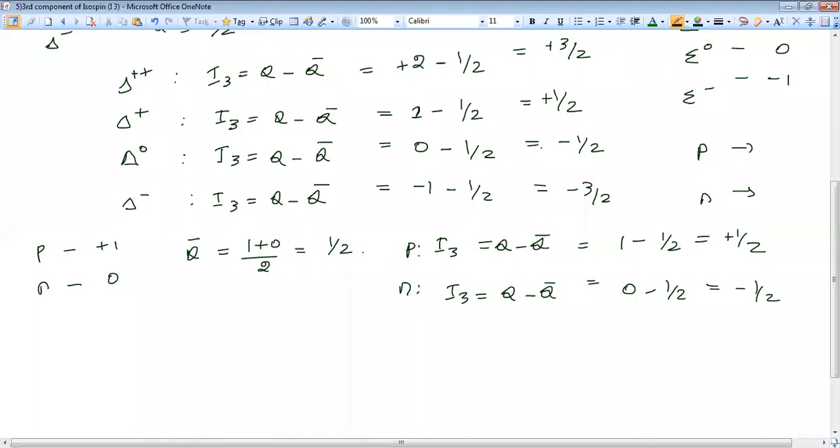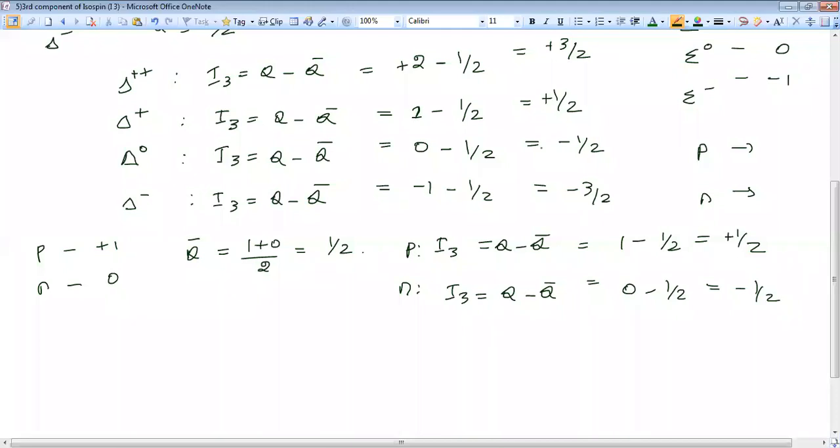I repeat that K minus and K naught bar is a family, that is not 4 members, that is just 2 members. K minus and K naught bar.